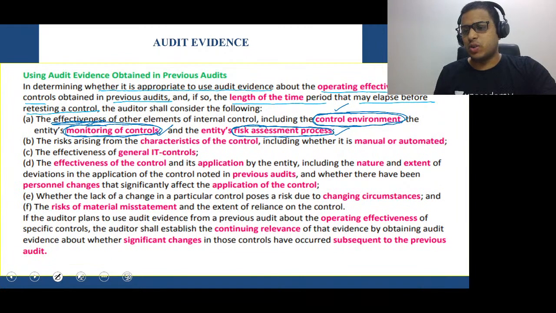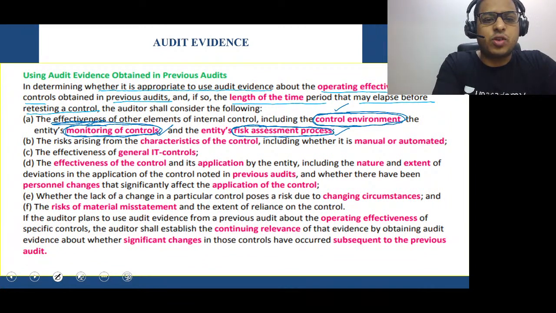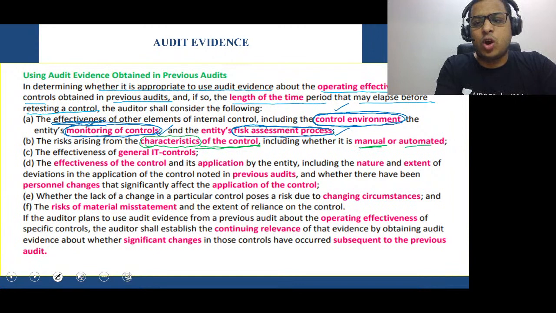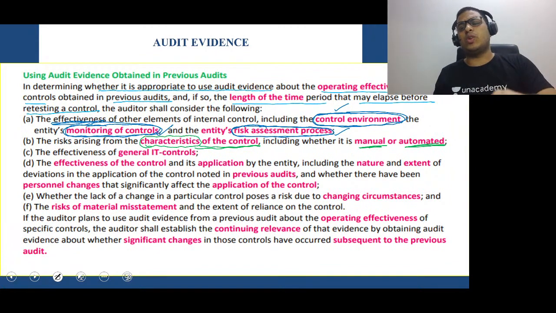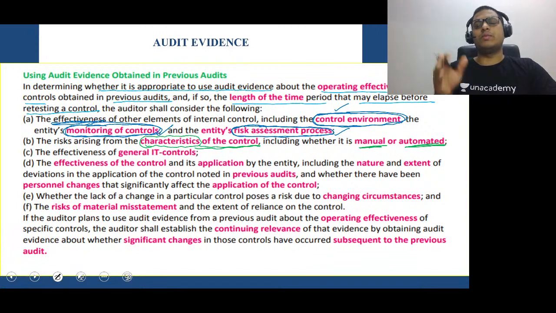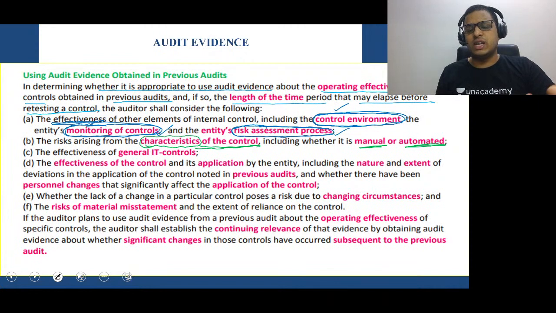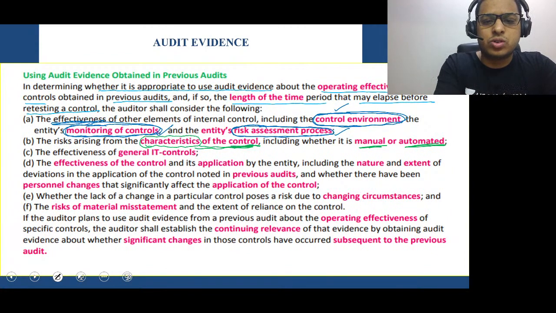Okay, now let's look at the next point. Sir, the risk arising from the characteristics, meaning the features of the control. So the qualities of the control, characteristics of the control, including whether it is manual or automated. Now, every type of control can have its own risk. For example, if controls are manual, then 24/7, 365 days in a year, controls cannot be in place. Very difficult to put controls in place. Sir, in case of automated, we can have virus attacks, we can have hacking issues, all these things can happen. So each type of control also comes with its own risk.